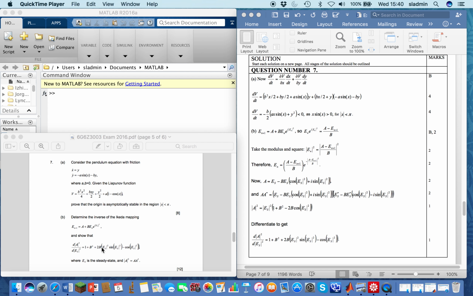For the second part of the question, we want to show this is true. Remember, we were given that the modulus of a squared is a times its conjugate. So if we rearrange this equation using Euler's expansion, so here is a, we can easily find the conjugate of a. So we multiply a times the conjugate of a, multiply out the brackets, and we get this expression. And then we simply differentiate this, d mod a squared with respect to d mod Es squared, and simple differentiation gives you the result here. So that concludes the answers for question number 7.